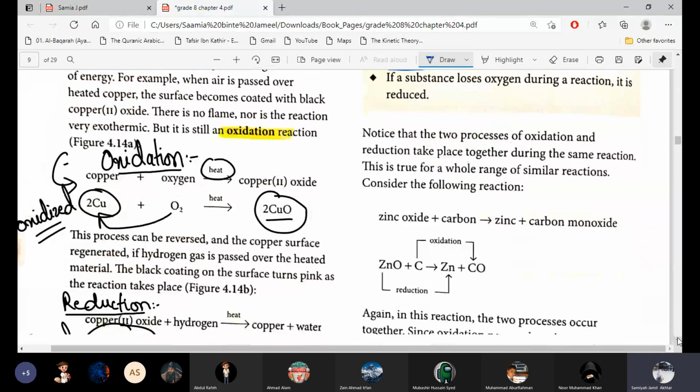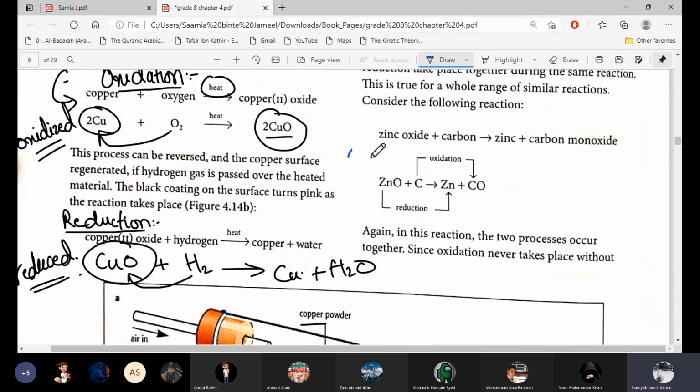Then this is another example, zinc oxide plus carbon.